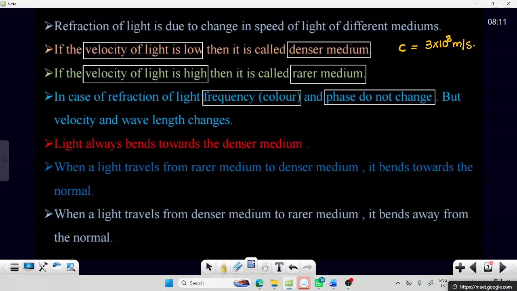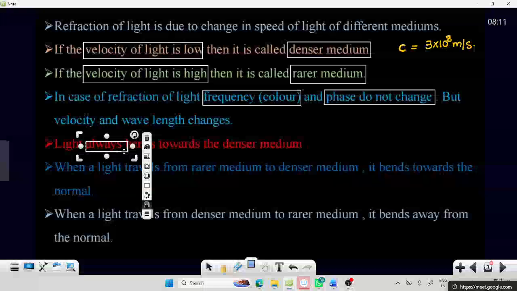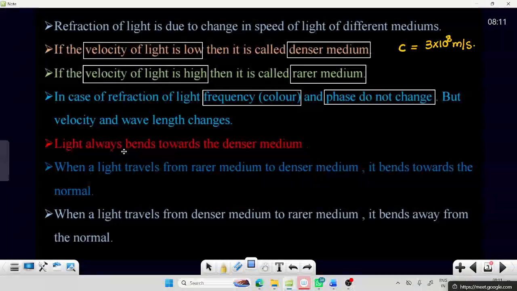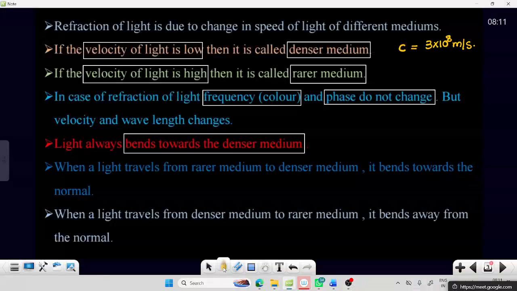And another phenomenon is that light always bends towards the normal. That means it will bend towards the denser medium. So you can treat it as the denser medium attracting the light ray.